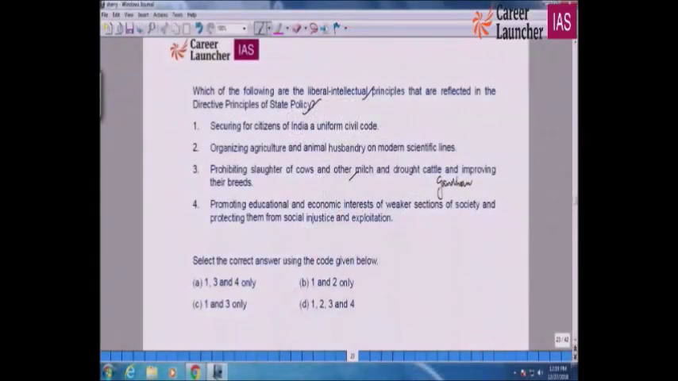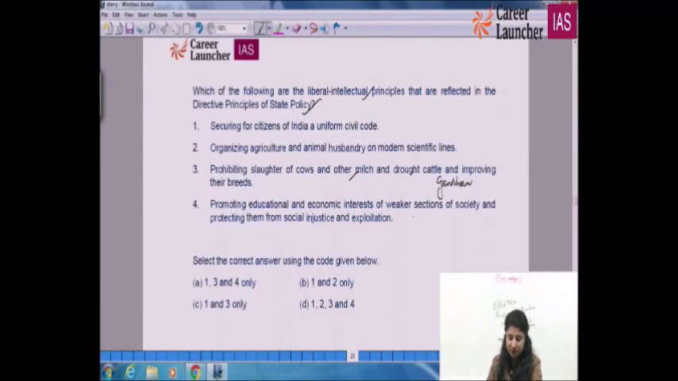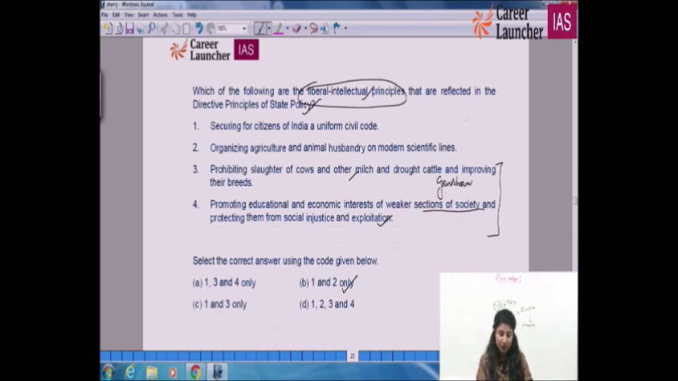Non-violence, promoting educational and economic interest of weaker sections of society, is again more welfare oriented. Liberal intellectual will be the ones which are more of progressive ideas. So according to the options that are there with us, the right option goes as 1 and 2, that is B for Bombay. Correct? Promoting educational and economic interest of weaker sections of society and protecting them from social injustice and exploitation is not liberal or intellectual, but the first and 2 that we have seen are the form of liberal and intellectual.